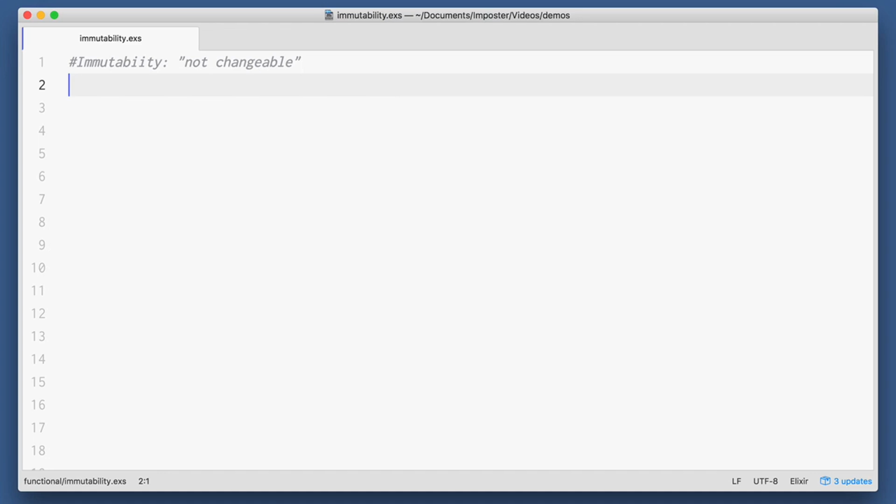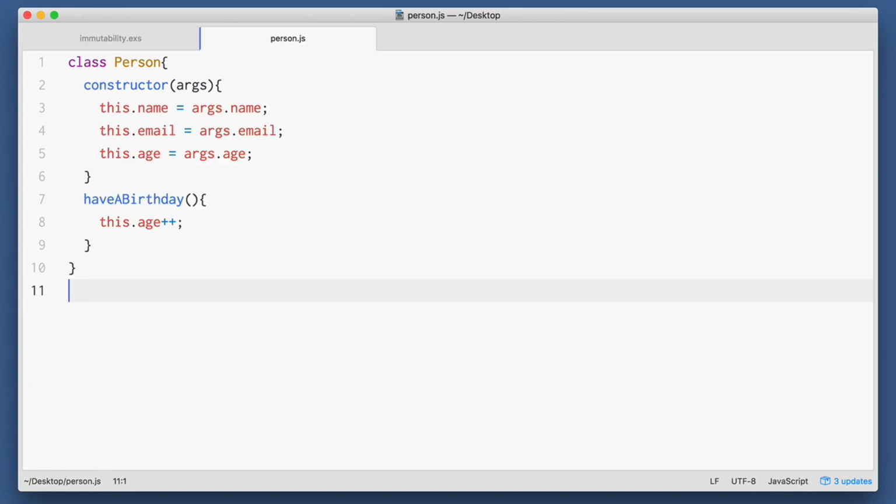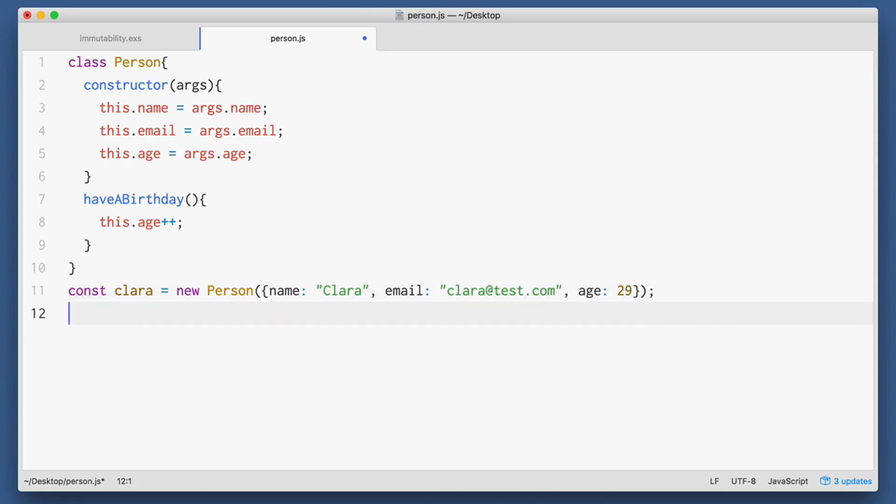First word that comes to mind whenever you hear functional programming is usually immutable. As I'm sure you know, it means not changeable in plain English. But how does that translate to programming? Moreover, who cares? If you're an object-oriented or OO programmer, you're used to creating classes and then instantiating them. You set their properties and send them messages which change their properties or tell you something about themselves.